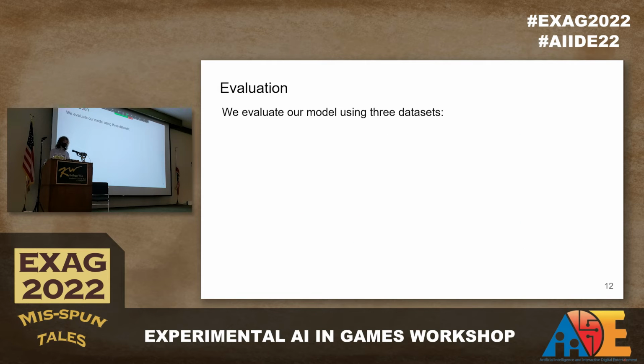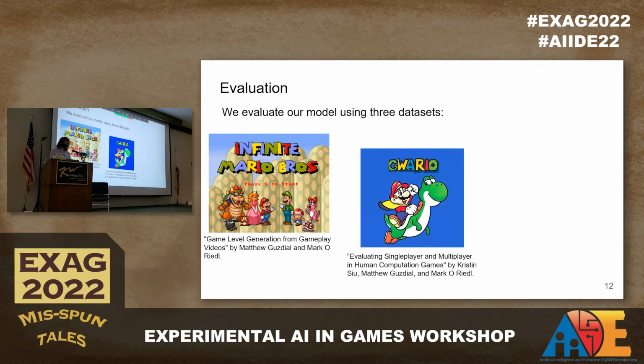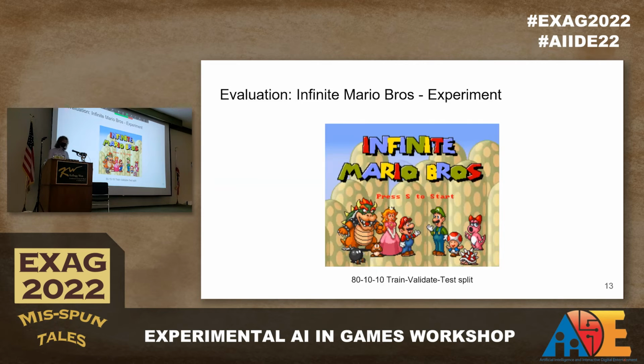Moving forward, we're going to look at the evaluation of our model. As I mentioned earlier, we're using the Infinite Mario Bros dataset from Gwario and Riddell to train our model, as well as test its initial accuracy. Then we are using the Gwario dataset, which was provided by Kristen Sue, Matthew Gwario, and Riddell. Lastly, we're using the VGLC, which contains original Mario levels, which is provided by Adam Somerville et al.